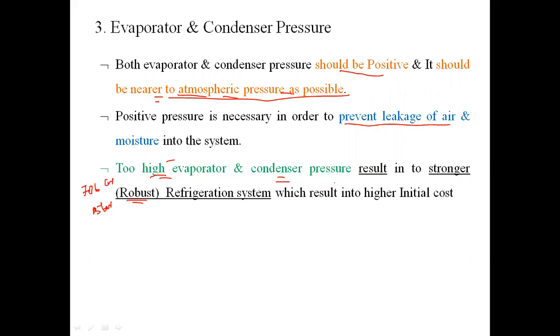So while selecting the refrigerant, you have to consider this point in view of evaporating and condenser pressure. Are you getting?